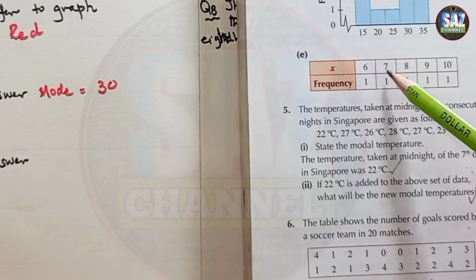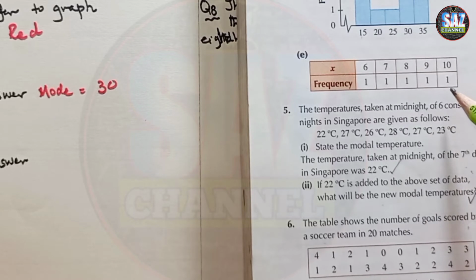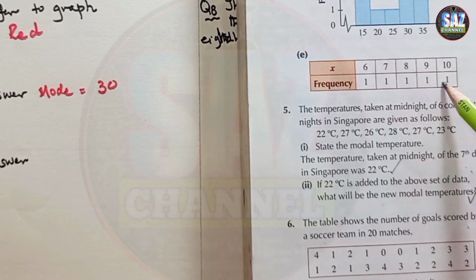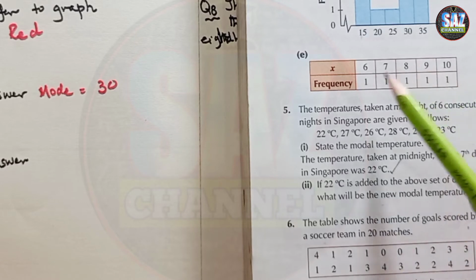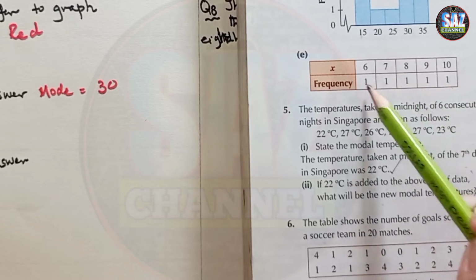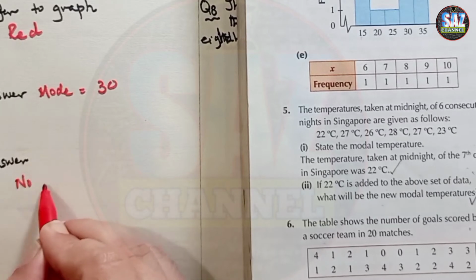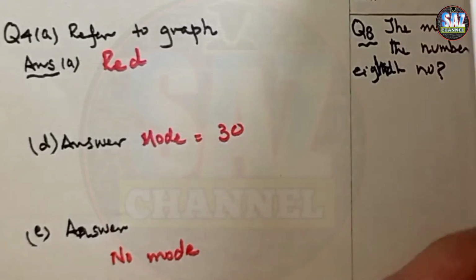The values of x are 6, 7, 8, 9 and 10, and each number is coming once only. As we know, mode for the group data is the value of x that has the largest frequency in front of it. But in this situation, there is no number which has a frequency other than 1. All the numbers are coming once only, so in this case there will be no mode. So for E part, no mode. I hope you are clear about this situation, and let's move to the next question.